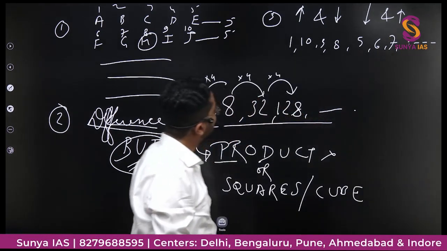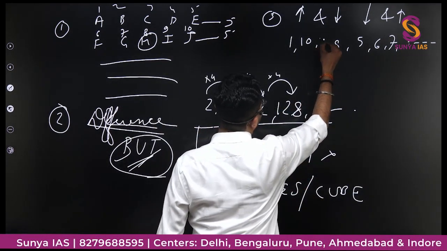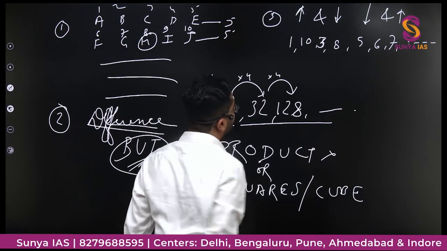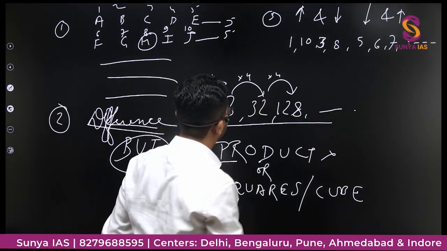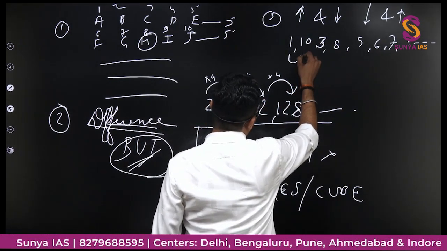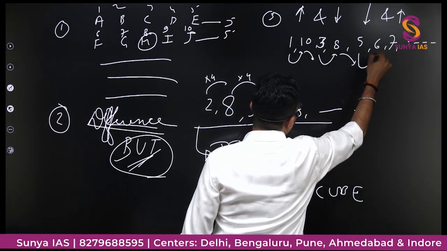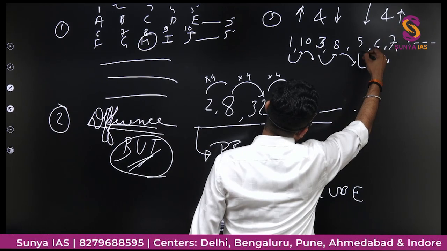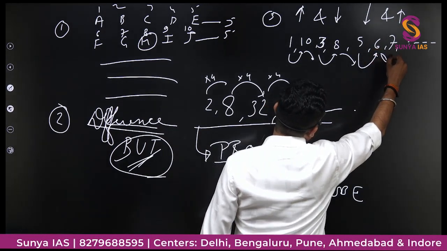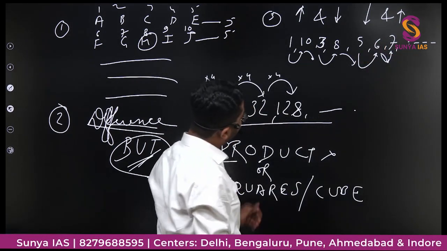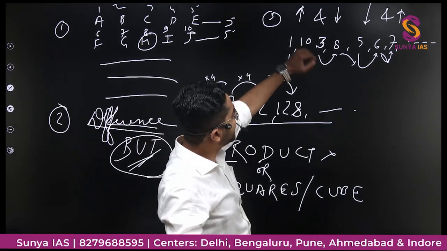Like this. This is 3. So now you can see that first it is increasing, then decreasing, then increasing, then decreasing, then increasing, but with a lower margin. So you can see here it is an increasing, decreasing format.